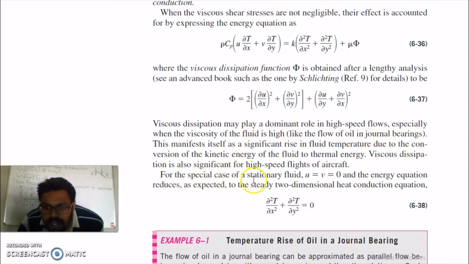For the special case of a stationary fluid, when U and V are 0, by putting U and V as 0 here, you will get this equation, and the energy equation reduces, as expected, to the steady two-dimensional heat conduction equation. This term becomes 0 and you will get this equation equal to 0, which is the same as in the case of the solid steady two-dimensional heat conduction equation.